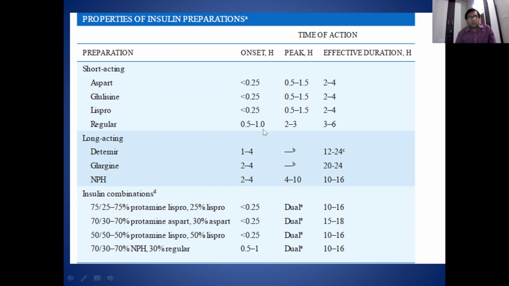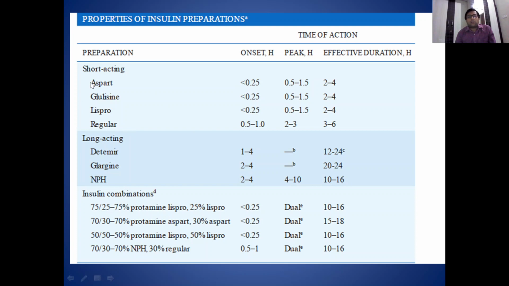Intravenous infusion of regular insulin is given only during that time. The rest of the time we give subcutaneous insulin injection. So the onset of action is after half an hour up to 1 hour, and peak action is seen after 2 to 3 hours, and its effective duration is only 3 to 6 hours in case of regular insulin.